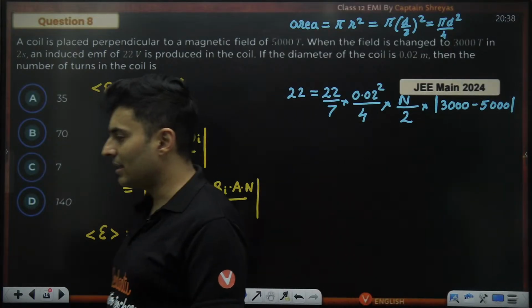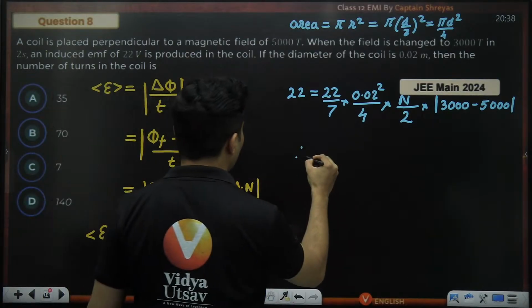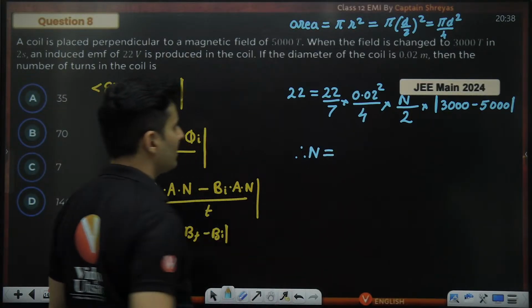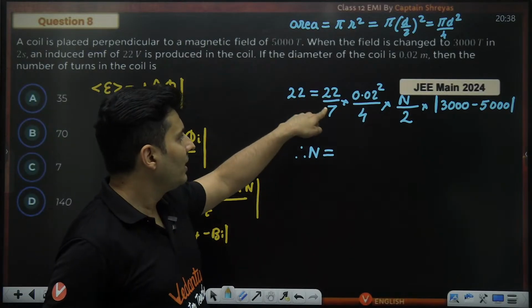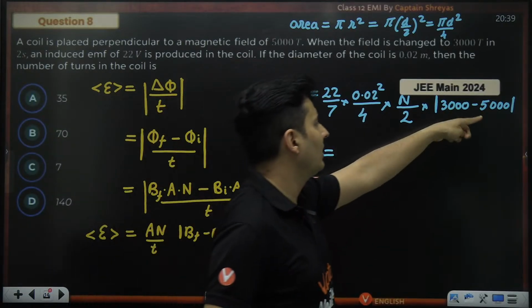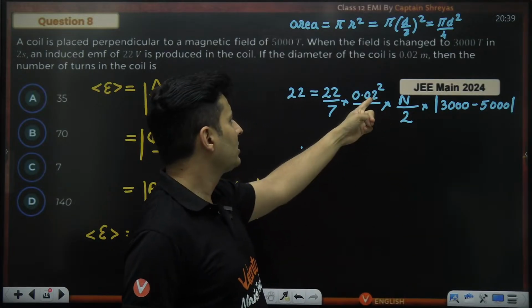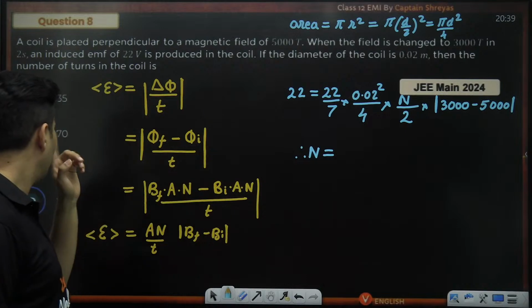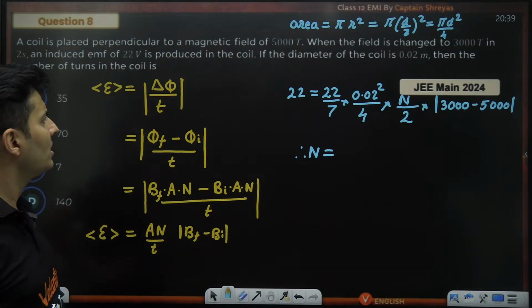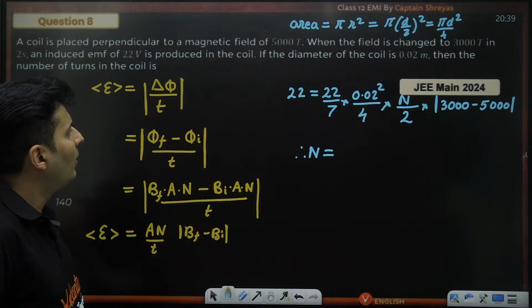22 cancels. I think you will be getting the right answer now after this. What is the answer, my dear warriors, that you are getting? Just try it out. It's not that difficult to see. 22 will cancel. 3000 and 5000, 2000 will be there. That number 2 will cancel with this 2. This 2 square will become 4. 4 will cancel. So it will be a power of 10 if I'm not wrong. Just check if it will be a power of 10.